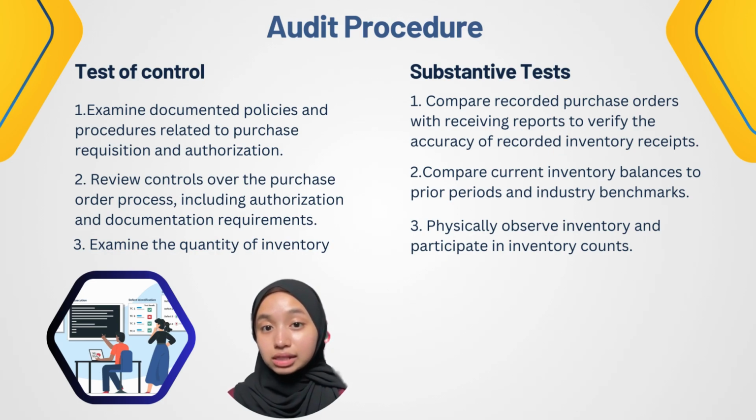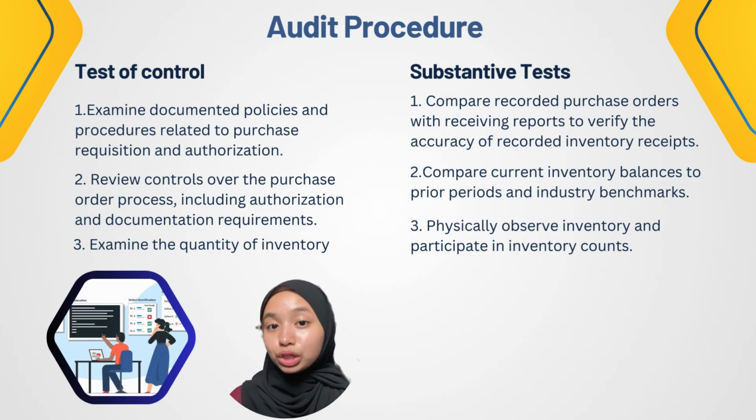For substantive tests, firstly, we need to compare recorded purchase orders with receiving reports to verify the accuracy of recorded inventory receipts. Secondly, we need to compare current inventory balances to prior periods and industry benchmarks. Thirdly, we need to physically observe inventory and participate in inventory counts.